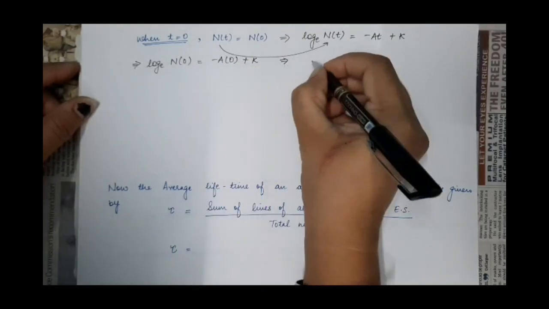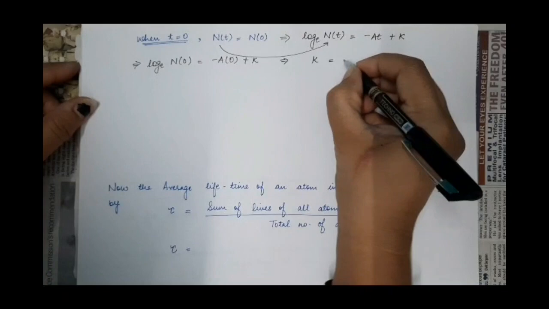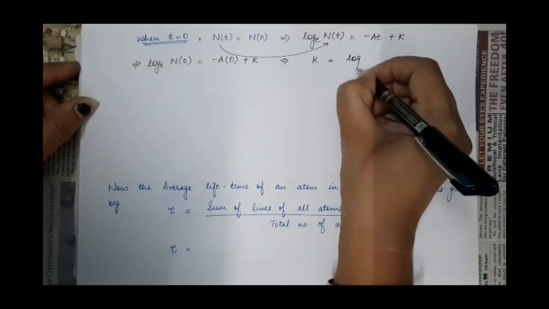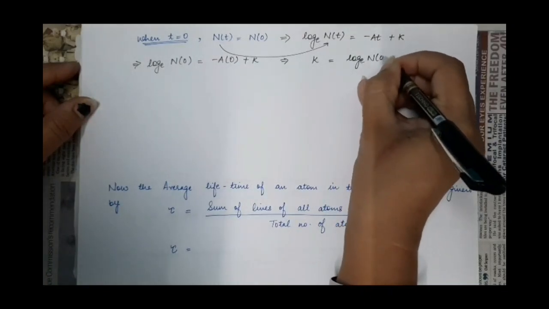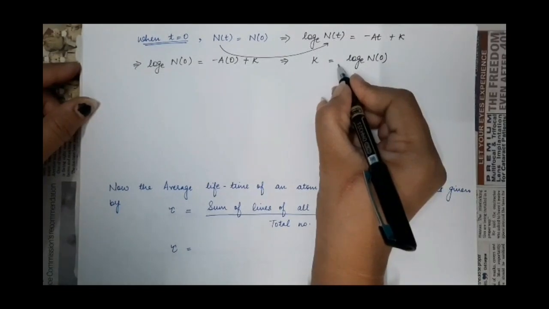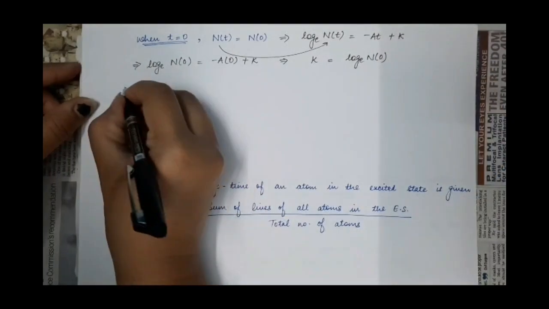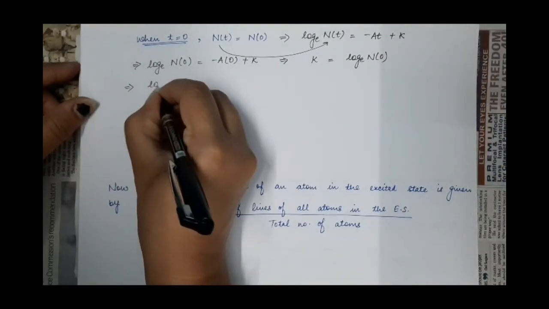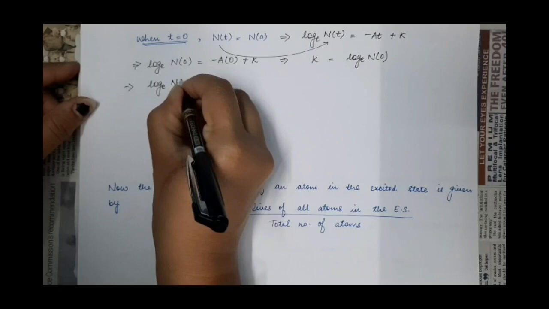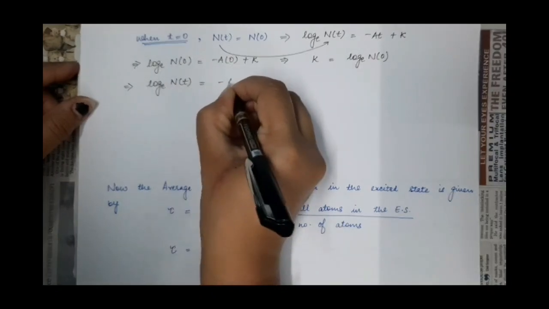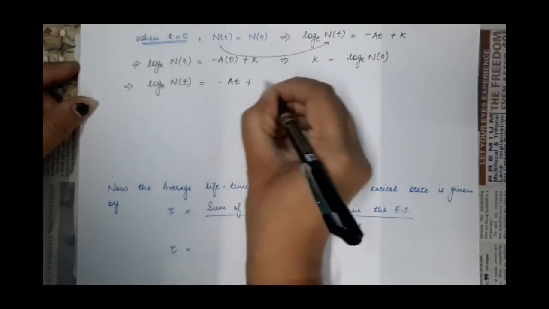So our constant of integration k comes out to be log to the base e of N0. Now put this value of k in that equation. So we will get log to the base e of N(t) equal to minus A t plus log N0.